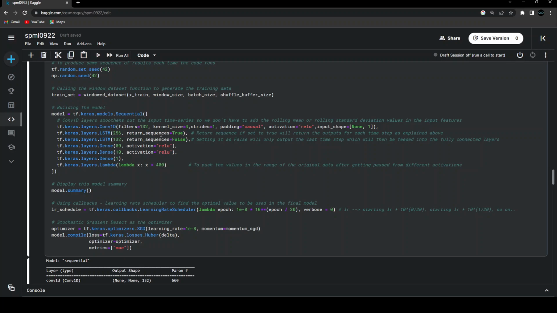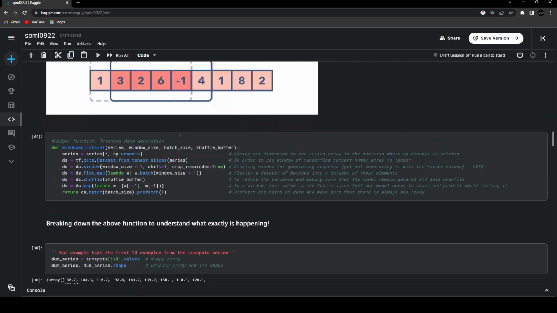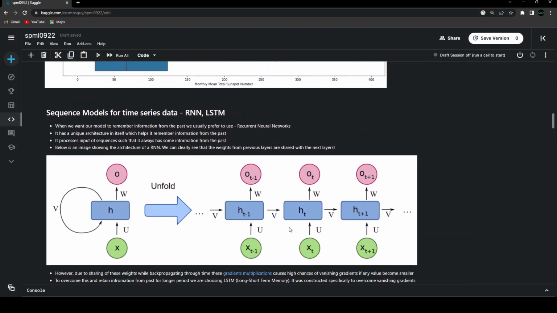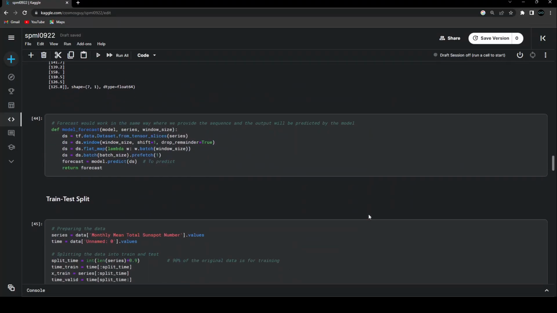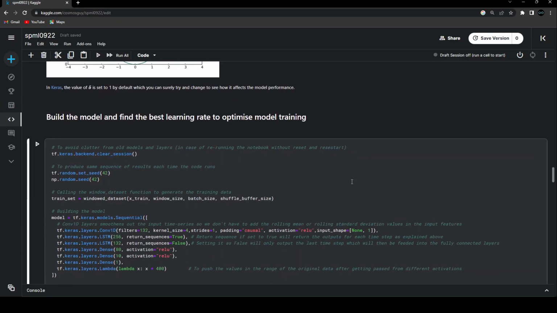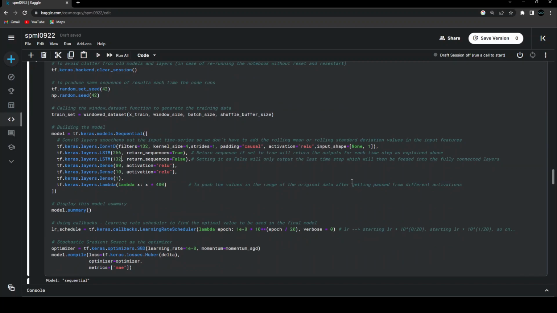If I'm doing return sequence equal to true, then for each and every time step I'm returning the output. If I say that this is false, it will just give me the output of the final time step. In order to create the stacked LSTM, where we want to create a bunch of LSTMs on top of other LSTMs, I'm saying return sequence equal to true over here. It's going to take all the outputs of different time steps and feed them to the next LSTM layer with 132 different units. And after this layer, I'm keeping return sequence as false, so that now I can directly pass it to the dense layer.